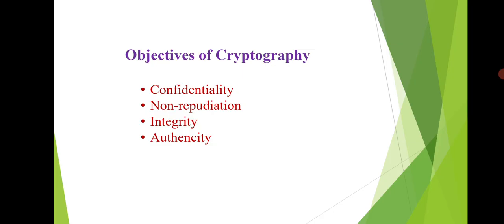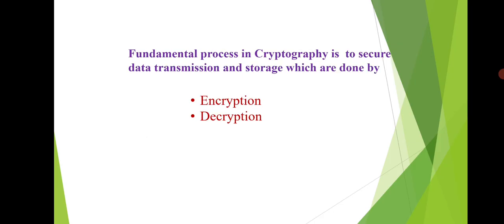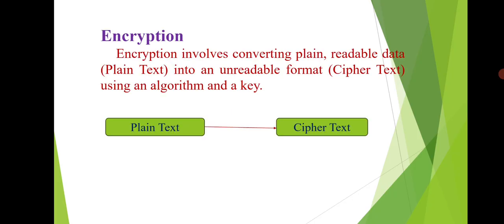It keeps our data secure: non-repudiation, integrity, and authenticity. The fundamental process of cryptography is to secure data transmission and storage, which are done under two processes, encryption and decryption. First, let us see what is encryption. Encryption involves converting plain readable data, which we call plain text, into an unreadable format, which is the ciphertext, using an algorithm and a key. So the plain text is converted to ciphertext.